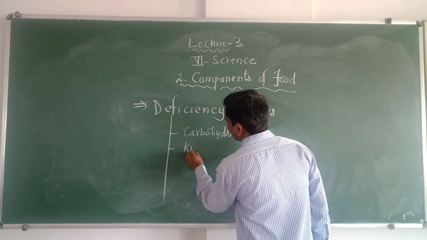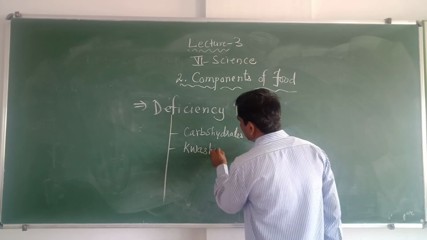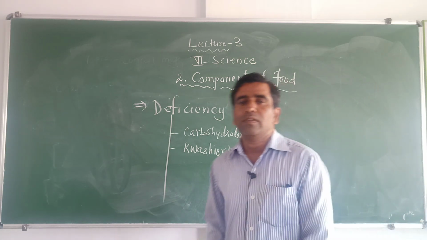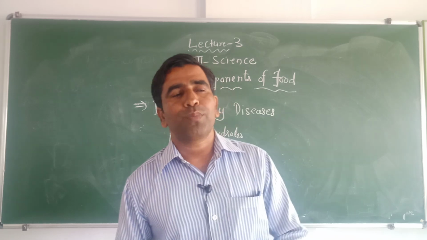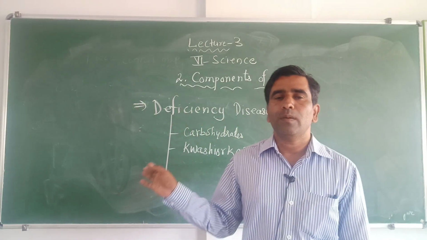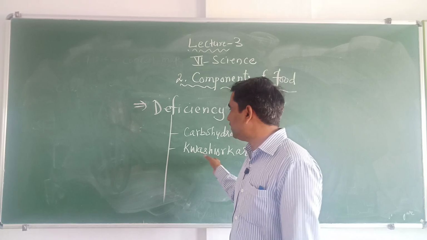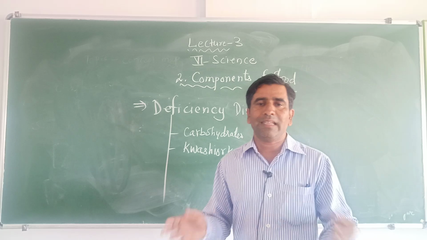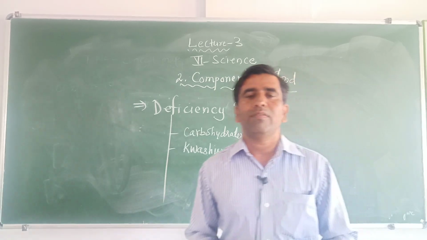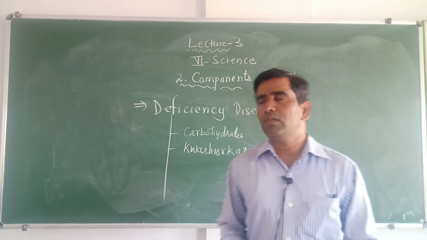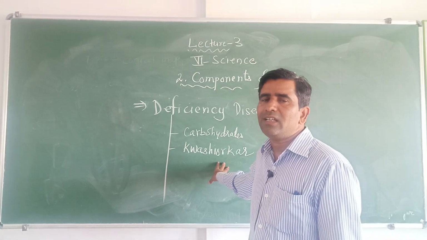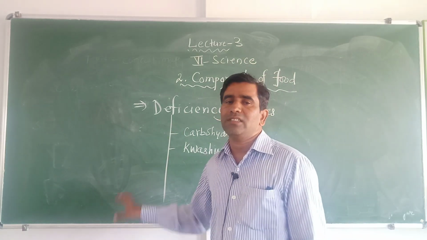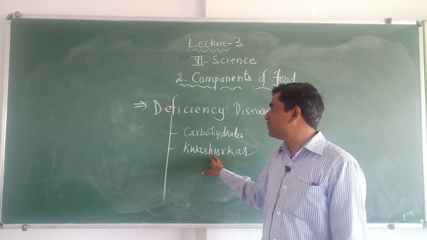The next disease is of protein and fats. That is kwashiorkor. Kwashiorkor is a disease which is caused by the lack of protein and fat in the body, and a child suffering from kwashiorkor will have a swollen stomach. There will be swelling in the stomach, the skin becomes weak, ugly patches will be there, and improper growth in the child. It is because of the lack of proteins and fats in the diet. Generally the disease occurs in small children.